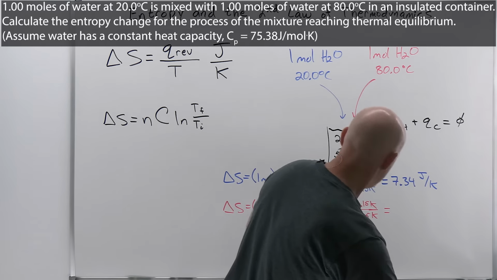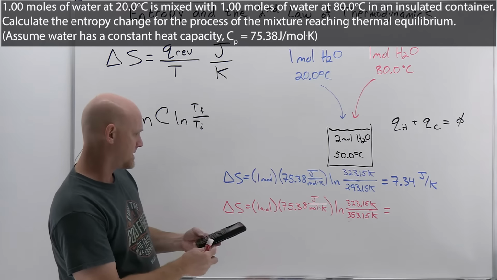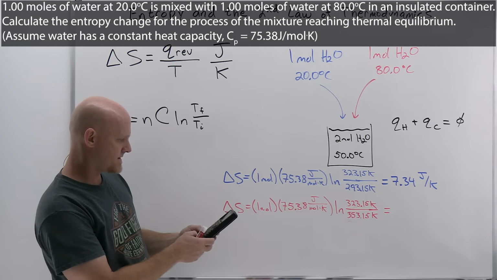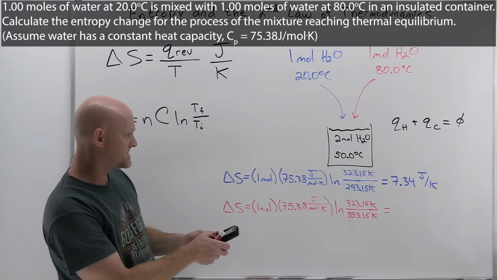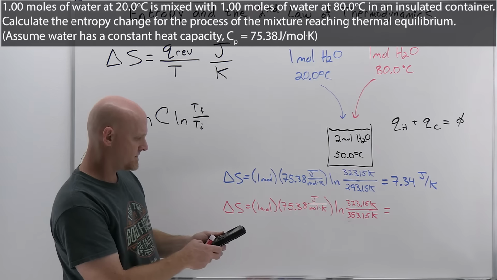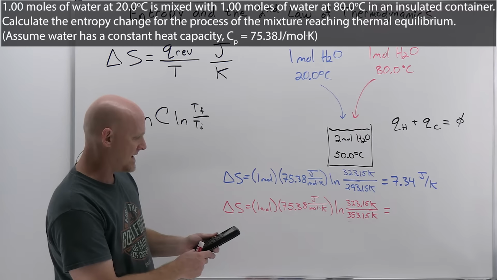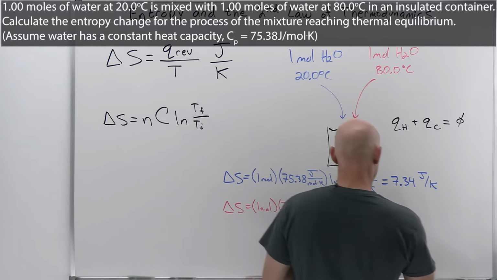Okay. And now the same thing for the hot water. In this case, again, 75. In fact, I'm just going to use the same entry and go back and just change the temperatures. So it's still 323.15, but over 353.15. And now we're going to get negative 6.69 joules per Kelvin, rounded to 3 sig figs.